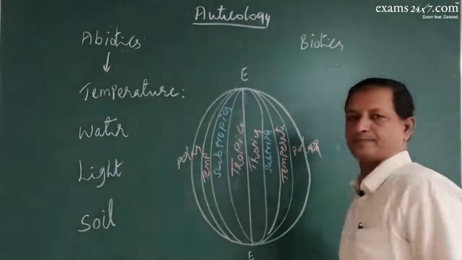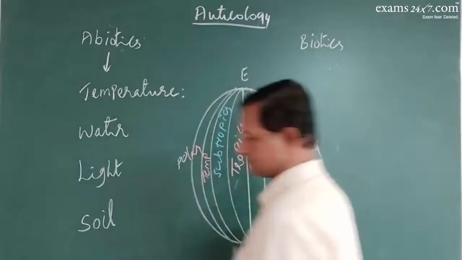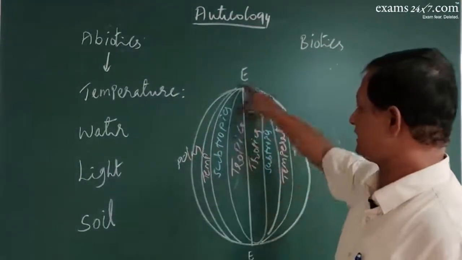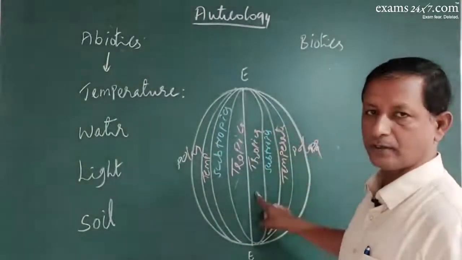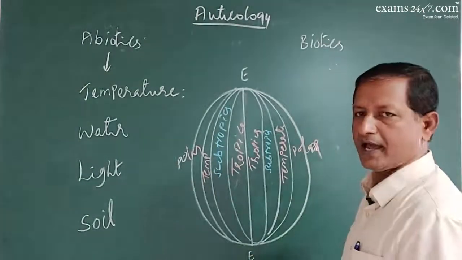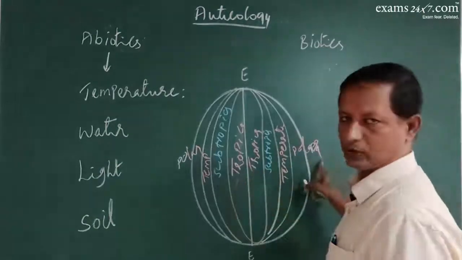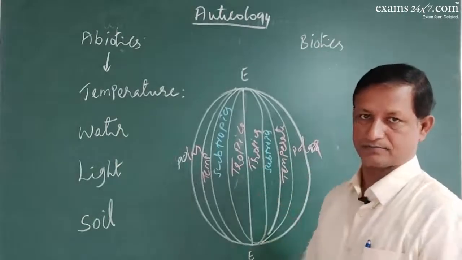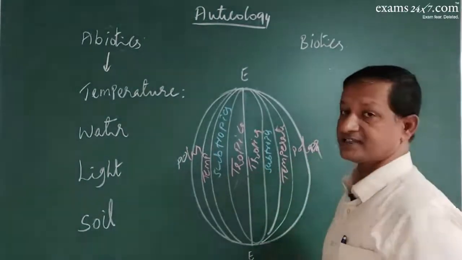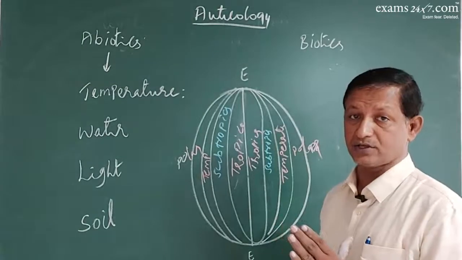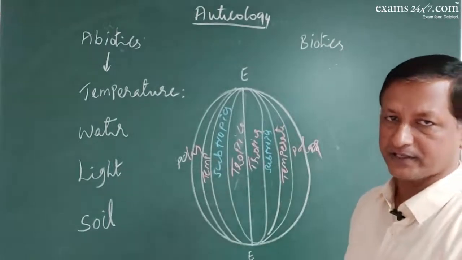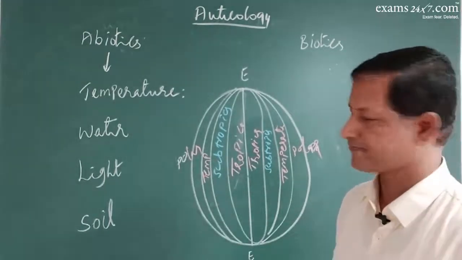Look at this, how the variation is there. This means the temperature is very high around the equator, so it is tropic. Temperature is very low on the poles. So as you move from the equator to the poles, the temperature decreases. Understood? As the latitude increases, temperature decreases.